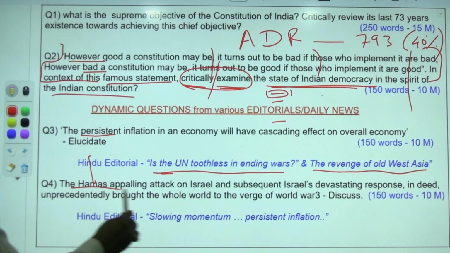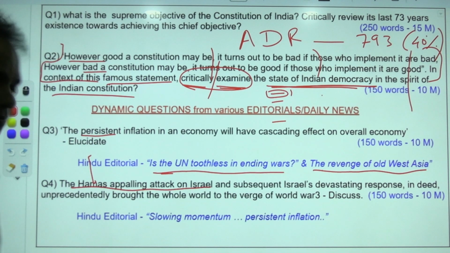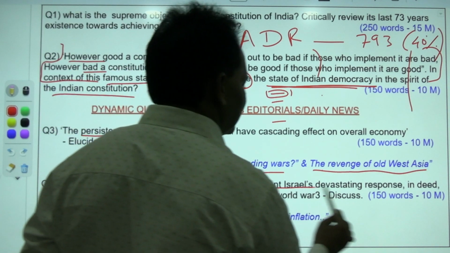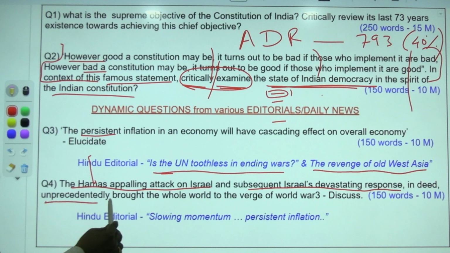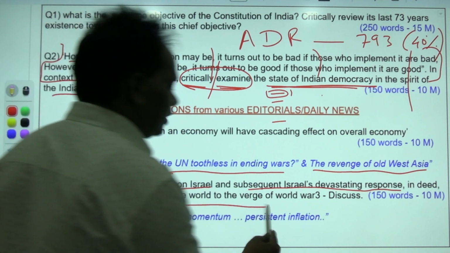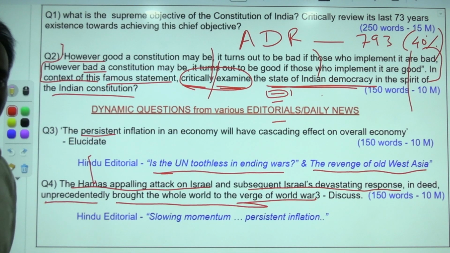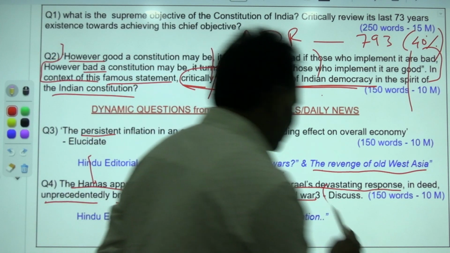The Hamas appalling attack on Israel and subsequent Israel's devastating response indeed unprecedentedly brought the whole world to the verge of Third World War. Discuss. Here the question tag is discuss.